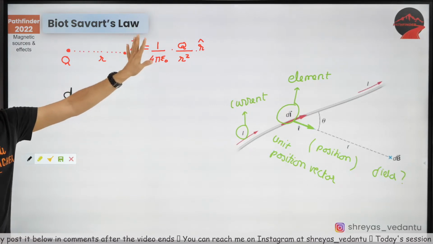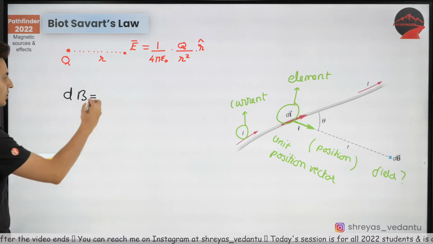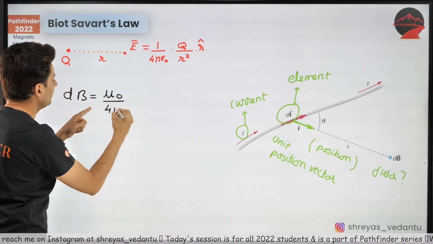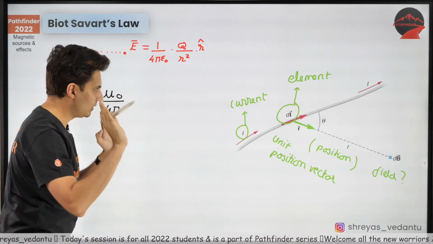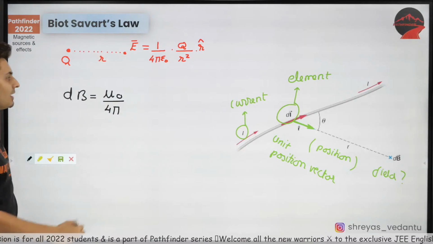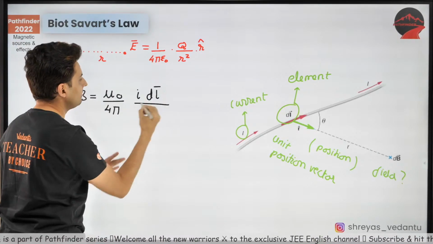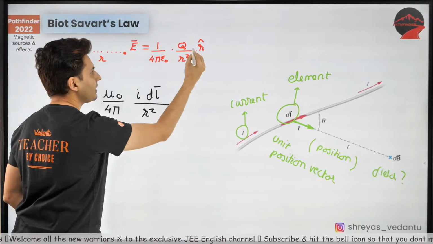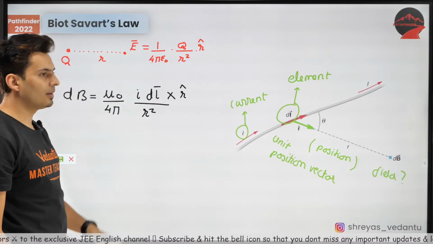Look at this, guys. Look at the similarity. You will be astonished to see the similarities between both of them. Trust me on this. Instead of 1 upon 4 pi epsilon naught, you have 1 upon 4 pi. Instead of 1 by epsilon naught, you have just mu naught. Now what is this mu naught? Hold on, I'll tell you. Instead of Q, you have I dl vector, divided by r square. Again you have r square below, and there is a cross product with the r hat vector. That's the only difference.